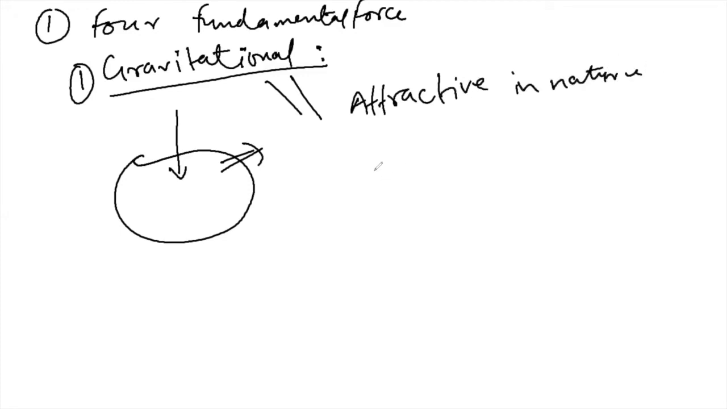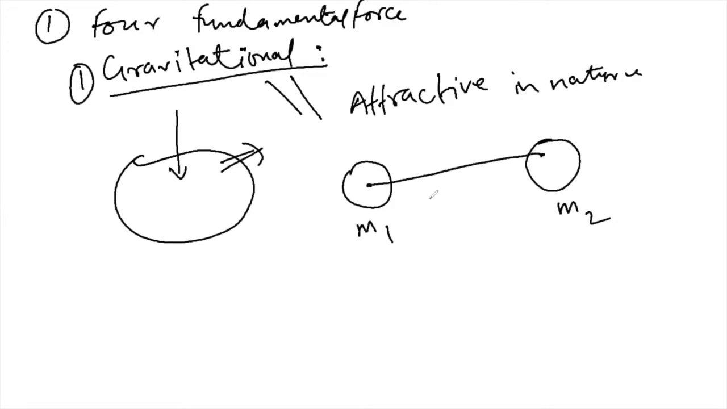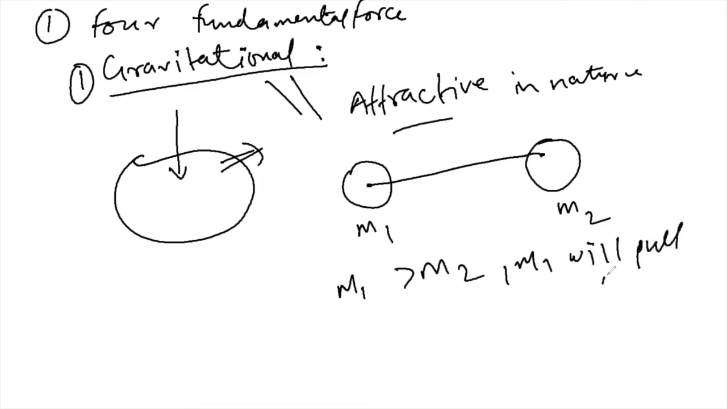Now you have two objects which have the masses m1 and m2. What type of force are they exerting on each other? The force between these two masses will always be attractive in nature. Now if mass m1 is greater than mass m2, then m1 will pull m2, and if m2 is greater than m1, then m2 will pull m1.